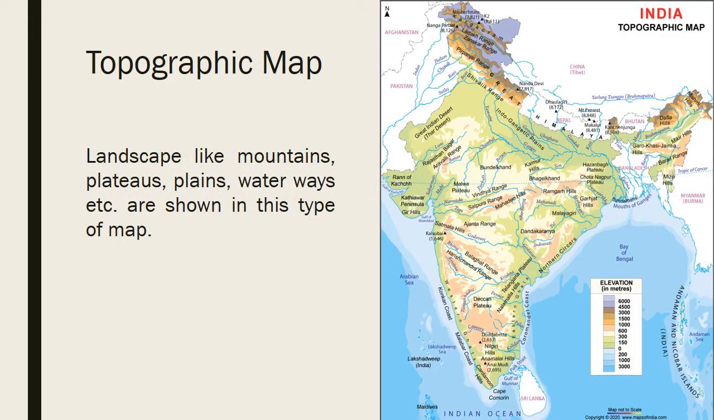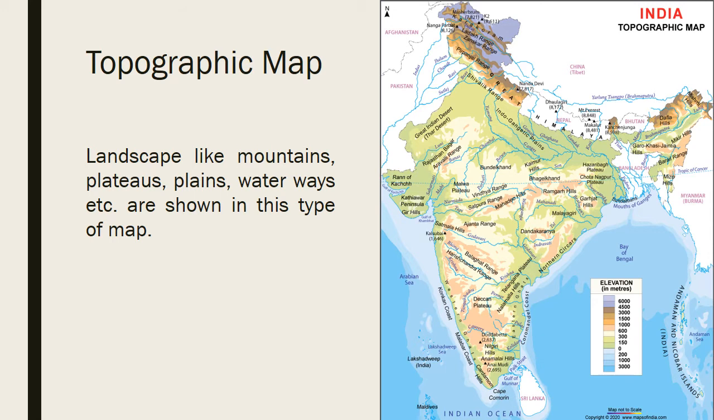So under natural maps, first is topographic map. Topographic means the features of the area of land, like the mountains, the rivers, all the natural features of that land. Landscape like mountains, plateaus, plains, waterways, etc. are shown in this type of map. So in a topographic map, you can see the natural landforms as well as the waterways.